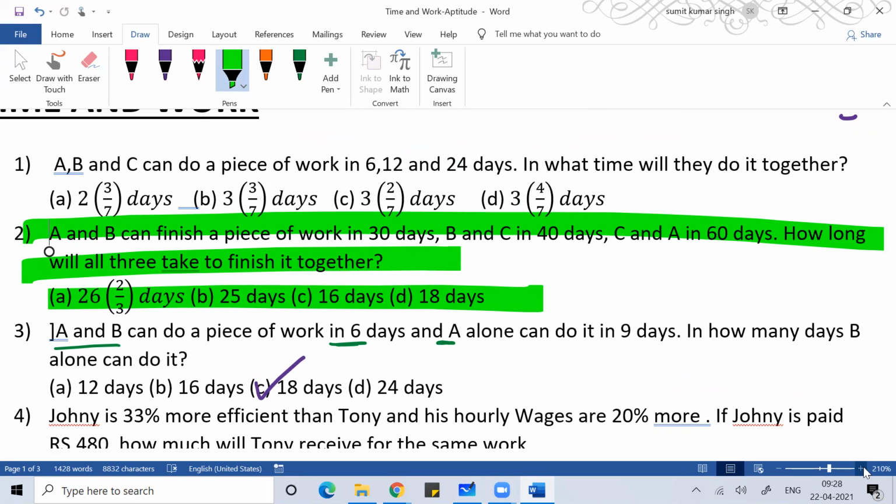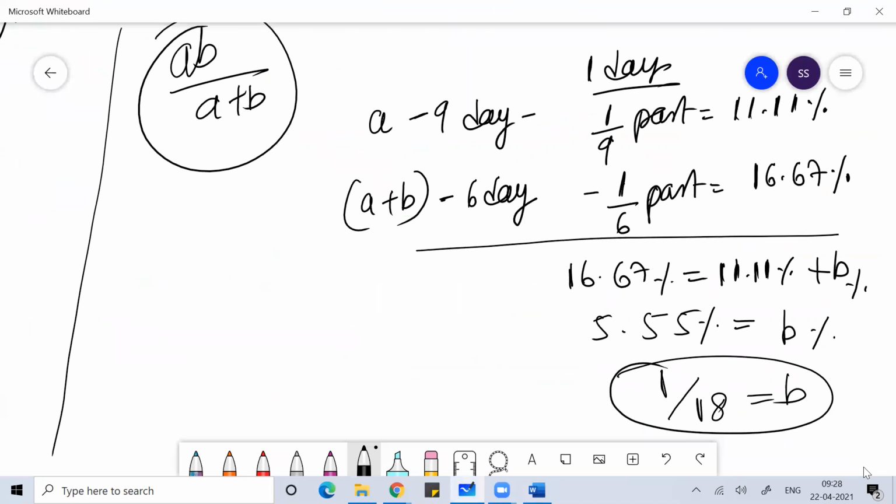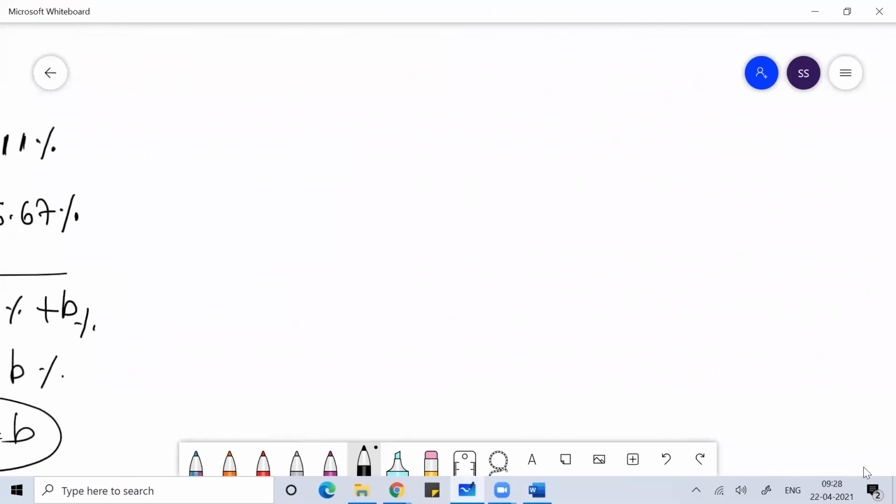Second question: A and B can finish a piece of work in 30 days. B and C can do it in 40 days. A and C can do it in 60 days. How long will it take the three of them to complete the work together? So let's look at question number two.